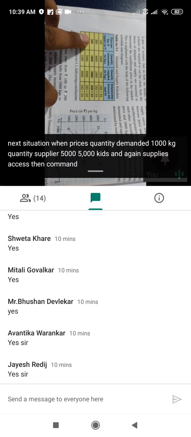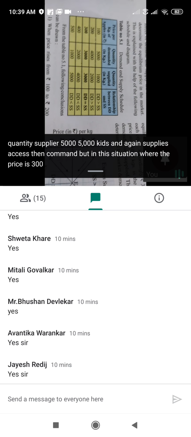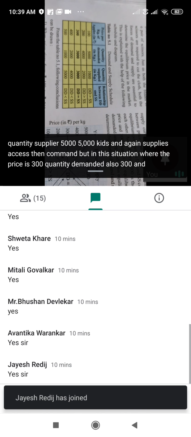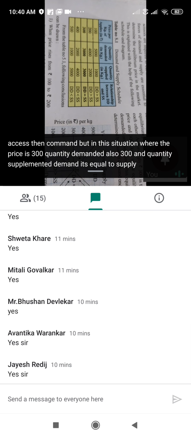But in this situation where the price is 300, quantity demanded is 3000 and quantity supplied is also 3000, demand is equal to supply.